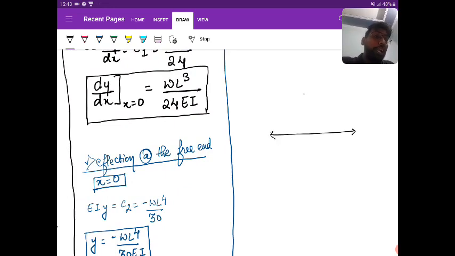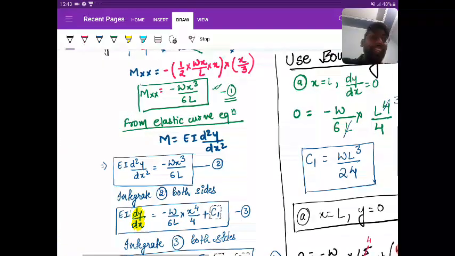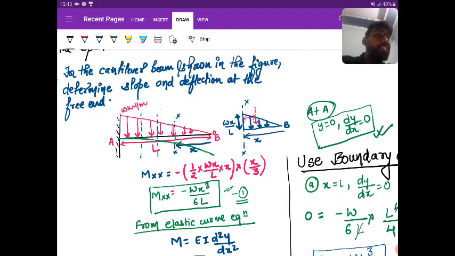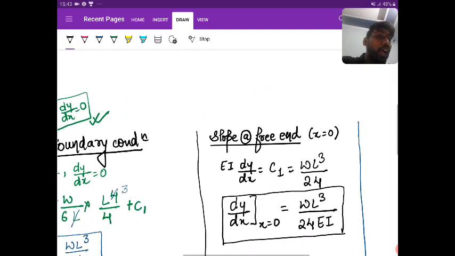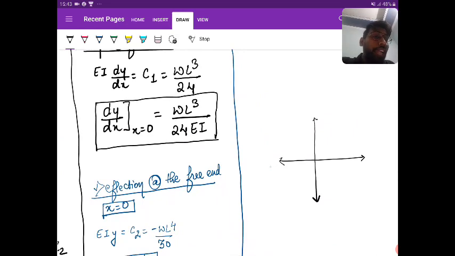We have taken the section with 0 at the right and increasing towards left. As I already told you, plus h will be towards left, minus h will be towards right, plus y will be upward always, minus y will be downward always.